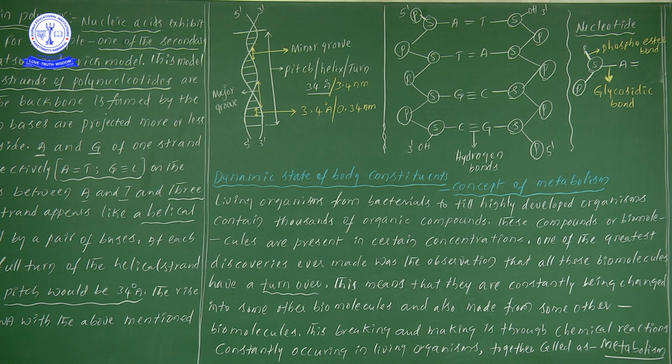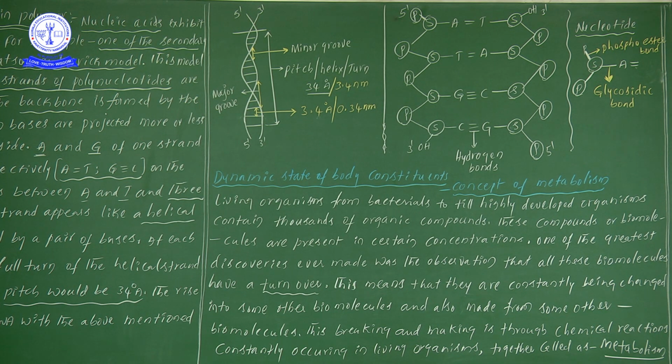Next, these compounds or biomolecules are present in certain concentrations. Here we are studying thousands of organic compounds. If you take carbon, hydrogen, oxygen, the concentrations will change depending on the type of organism.